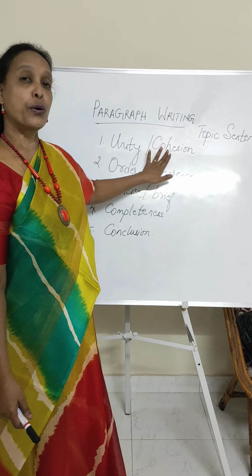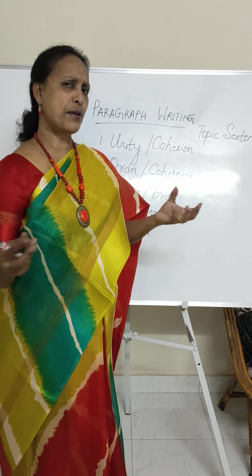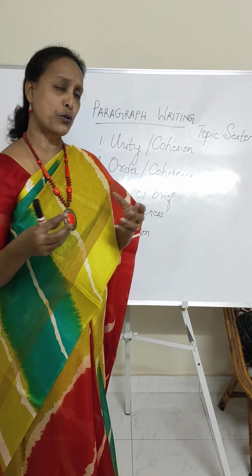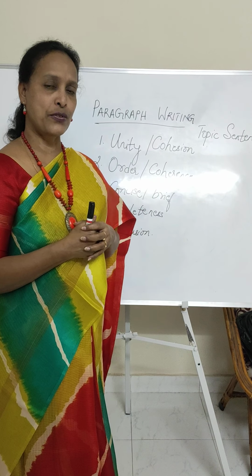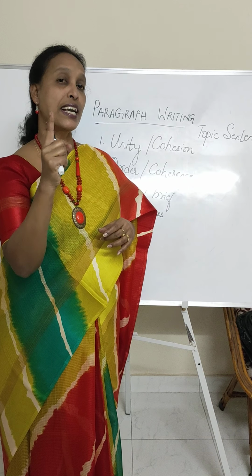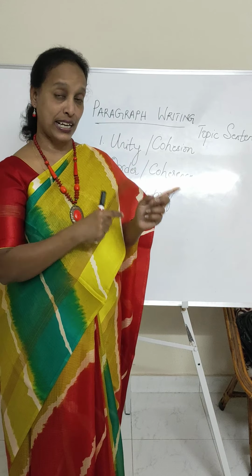There should be cohesion. Now, when I spoke to you about my unforgettable incident, did I bring anything else? Did I deviate from the topic? Did I talk about something which was not related to my topic? I didn't do that, right? From the beginning to the end, I was speaking only about that one unforgettable incident that I wanted to tell you, isn't it? So that is how you should also write.